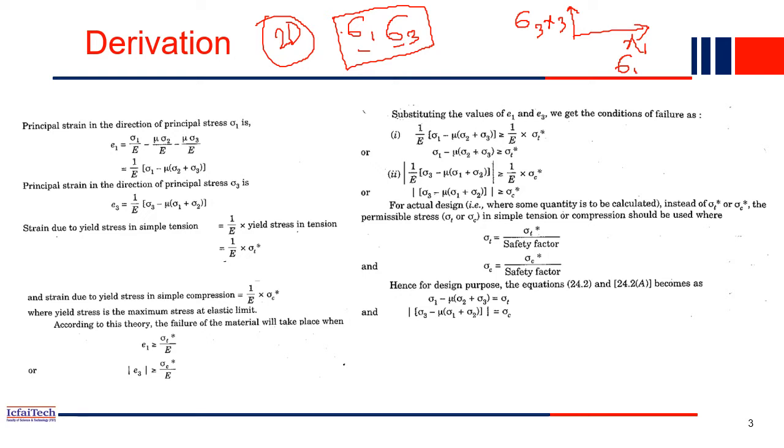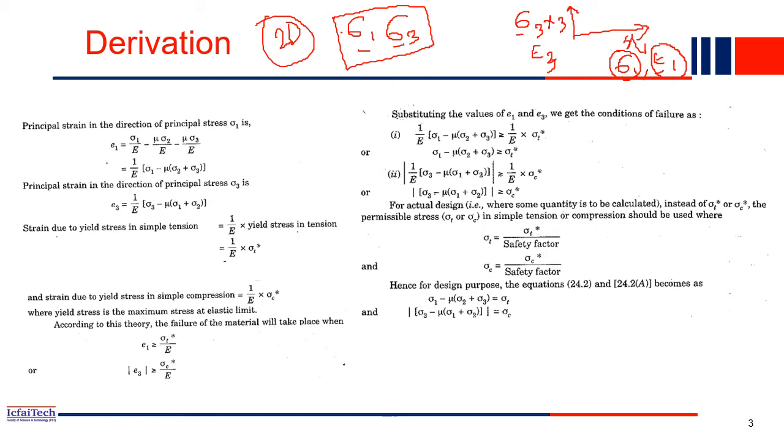Now what will be the strain in the x1 axis? Similarly, we call it epsilon 1, and the strain on the other axis will be epsilon 3. So you have sigma 3 and epsilon 3, and sigma 1 and epsilon 1. This is the principal stress sigma 1 in the x1 direction, and similarly this is epsilon 1, the strain in the x1 direction. So now what is epsilon?